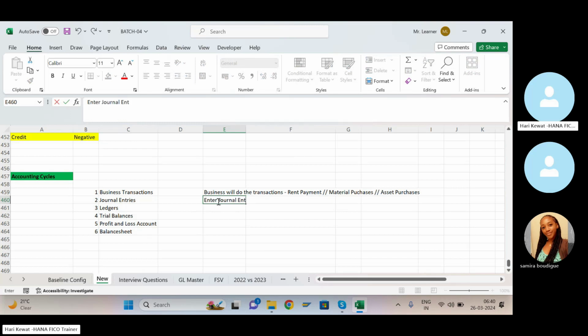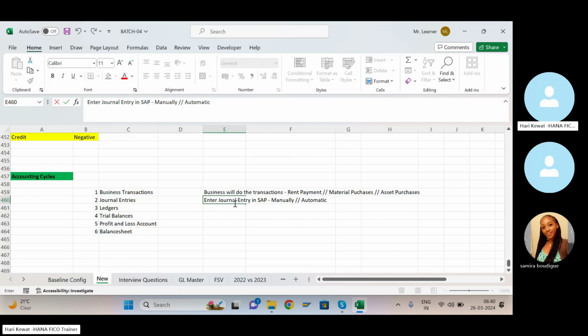While entering the journal entry in SAP, sometimes you have to enter it manually. Sometimes it may happen automatically also.